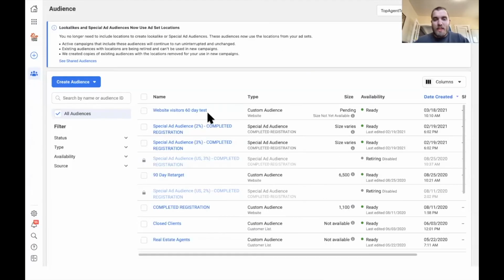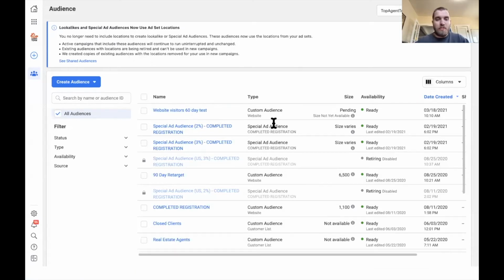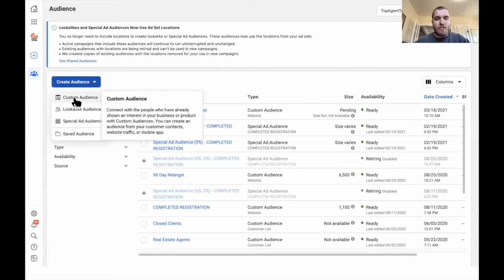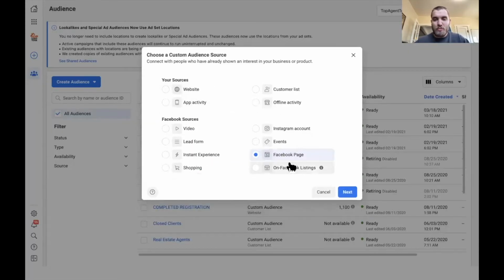Boom. So now you have that specific targeted audience. Again, these are going to be higher quality leads, people who are already familiar. Call them a warm lead. They're not a cold lead. They know who you are. They know what you do. And then if you don't have the pixel installed on your site, you can do a Facebook page.